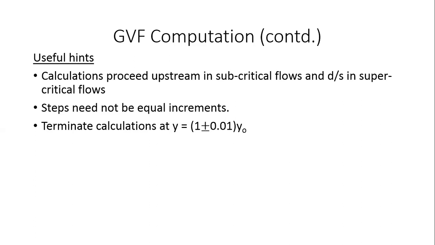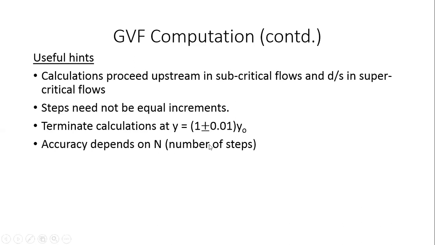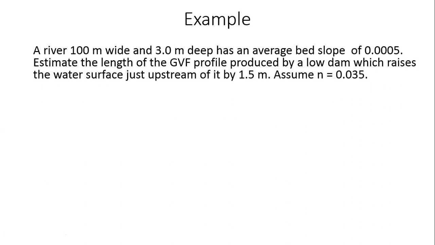If it's an M1 curve, for example, you will be tending towards y naught from the higher side, whereas if it's an M2 curve, you will be tending towards y naught from the lower side. So if you're tending to it from the lower side, you go to 99% of y naught. If you're tending to it from the upper side, you tend to 101% of y naught. Okay, so that's fairly straightforward. Of course, the accuracy depends on the number of steps that you take. If you take a lot of steps, your accuracy will be much better, and if you take fewer steps, your accuracy will be that much worse. Okay, so let us quickly solve a problem, and then we can understand this much better.